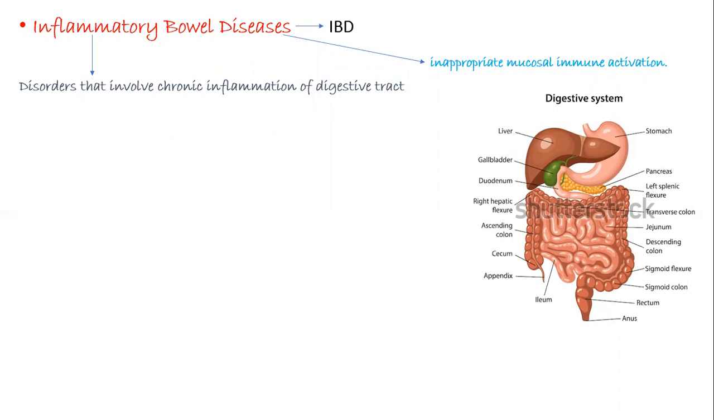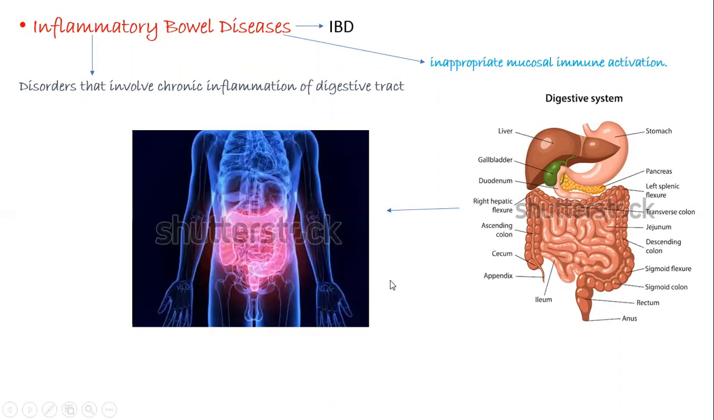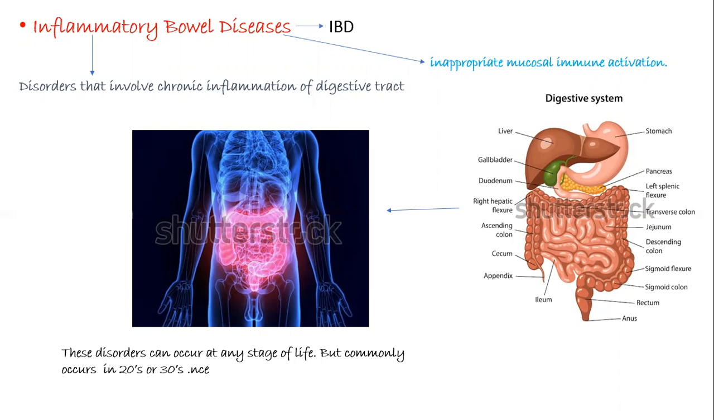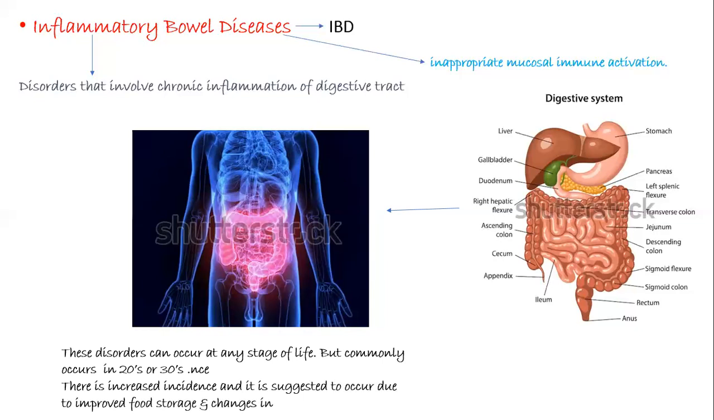But another type of IBD only occurs in this particular part of your intestine. These disorders can occur at any stage of life, but most commonly they are said to occur between the 20s and 30s age of years. There is increased incidence, and it is suggested to occur due to improved food storage and changes in the gut flora. It is very common in the Western world, and in Asia, its occurrence is very low. But nowadays in Asia also, the count of patients suffering from IBD is increasing.